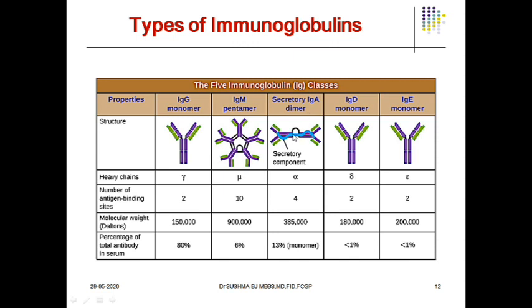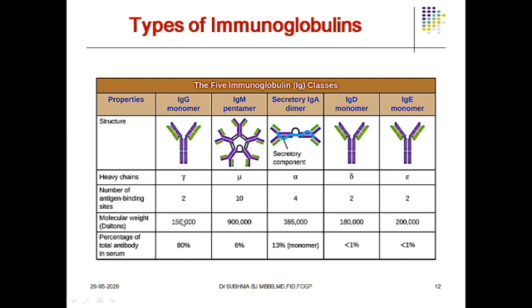We will discuss later. And now tell me how many heavy chains and how many light chains are present? Totally 4 heavy chains and 4 light chains. Coming to IgD, it is similar to IgG, and IgE as well is similar to IgG. Only exceptions are IgM and IgA: IgA is a dimer and IgM is a pentamer. IgG, IgD and IgE, all these 3 are monomers.